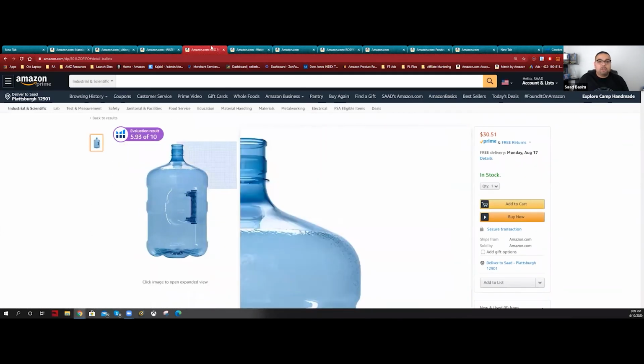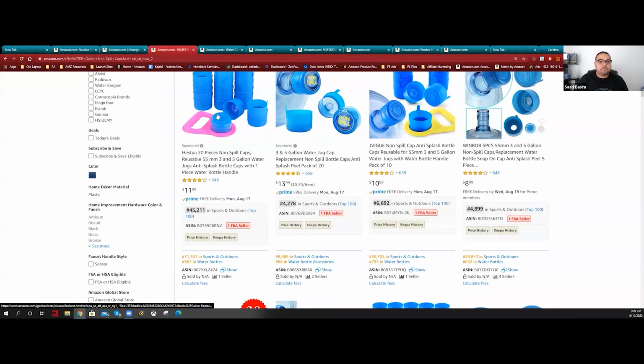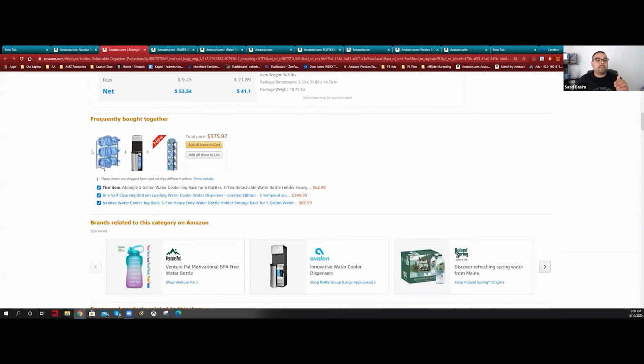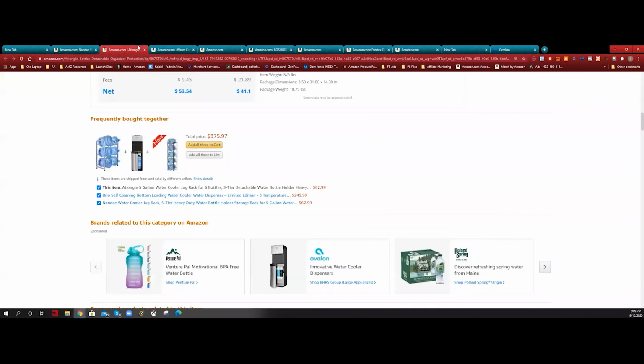Anyways, so this is another product. You can look at it from here, but as we saw the bottle rack, from the bottle rack we went to this one. From this one, then we found the product with the caps, and we can replicate that a lot, especially when you're doing frequently bought together.